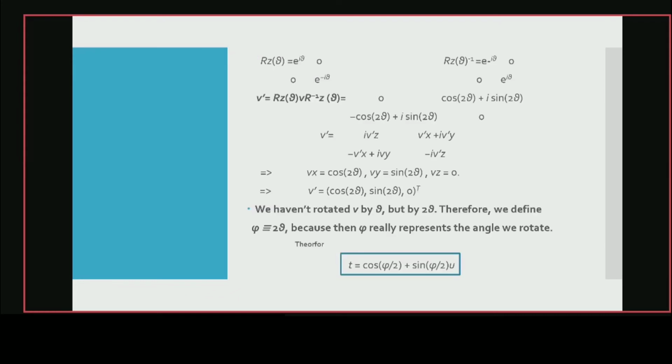So we'll get v prime equals (cos 2 theta, sin 2 theta, 0). But this is a rotation by angle 2 theta, and we want to rotate it only by angle theta. So what we'll do is define phi equals 2 theta. Then we will get t, the quaternion which transforms any vector, to be cos(phi/2) plus sin(phi/2) u.